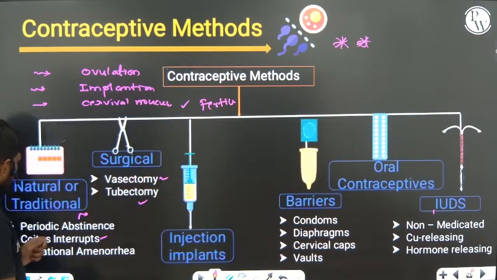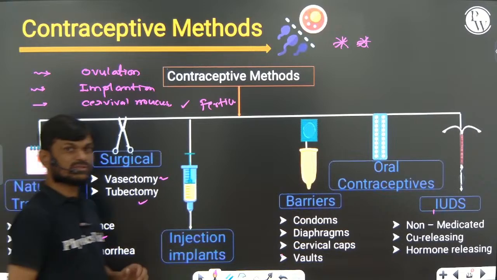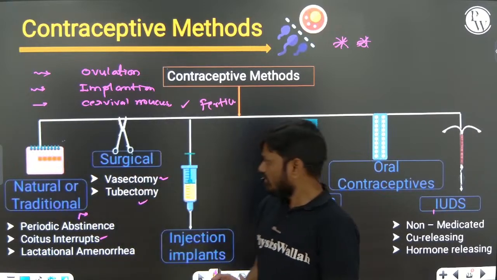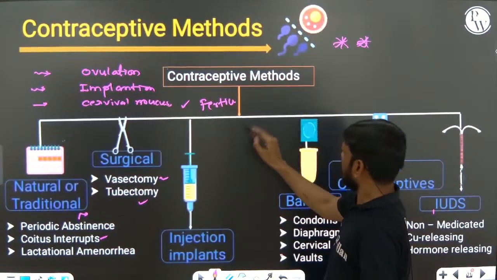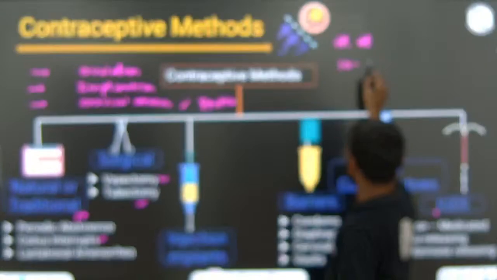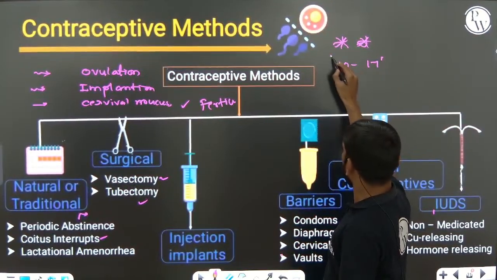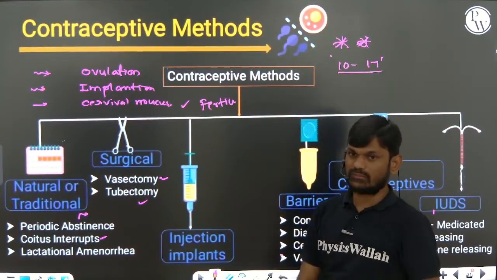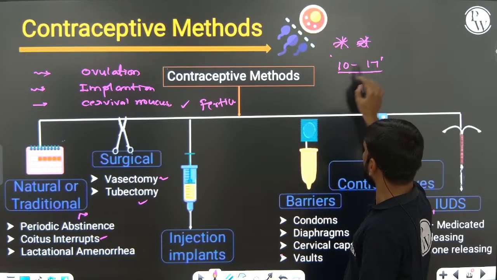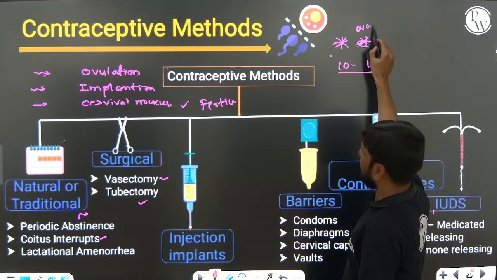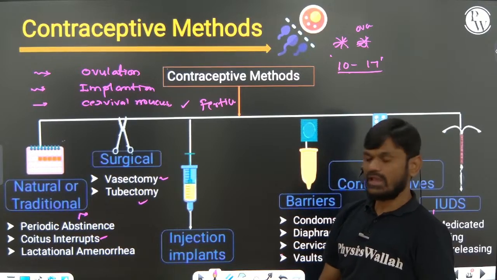Okay, now periodic abstinence means, right? It is during the 10th to 17th day of the menstrual cycle, in which period ovulation is expected.